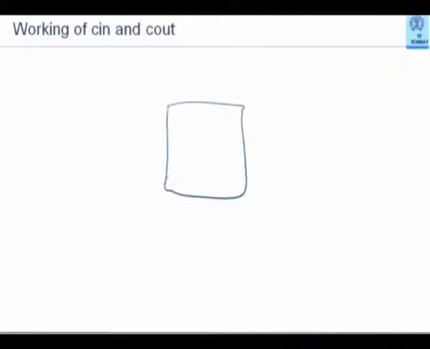So if this is your program, let's say a.out, and somewhere you have a statement cin >> x. When this statement is executed, you expect input to come to you. This input is actually coming from a file called stdin.